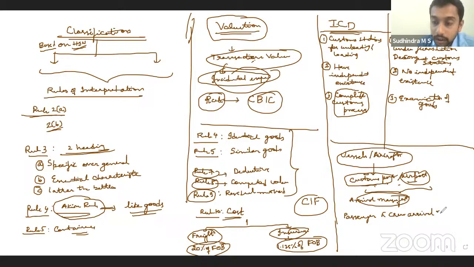What is this passenger and crew arrival manifest? There are two things here. Before the arrival of the vessel or aircraft, you have to submit the passenger and crew arrival manifest.